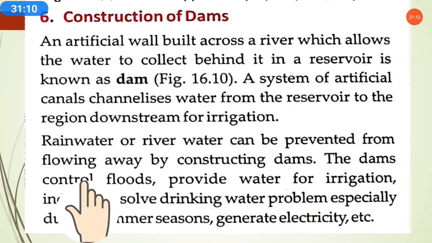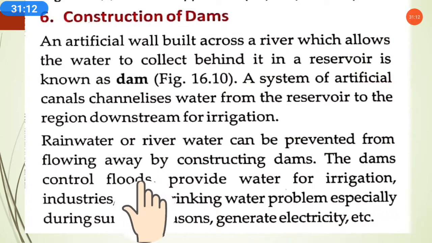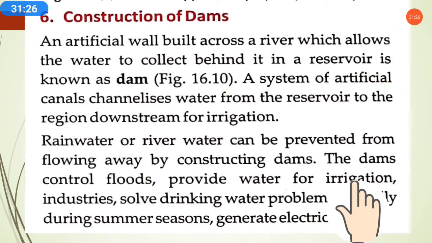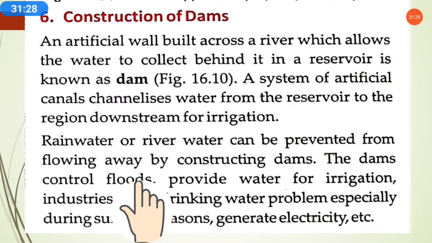So dams control floods and provide water. We know the dam controls floods. During flood time, when we close all the gates of the dam, the water can stop at that area, and it will reduce the floods. And it provides water for irrigation, as we have seen.